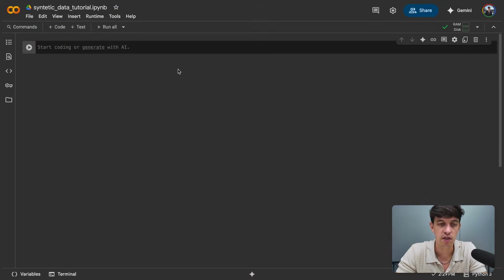Okay, so what you see here on the screen is Google Colab. It is probably the easiest way for you to get started coding Python. You can do it directly in your browser. There is no installation needed. It's all free, so that's why I love this tool. The simple way to get started is to go to colab.research.google.com. And this is what you should see here when you create a new file.